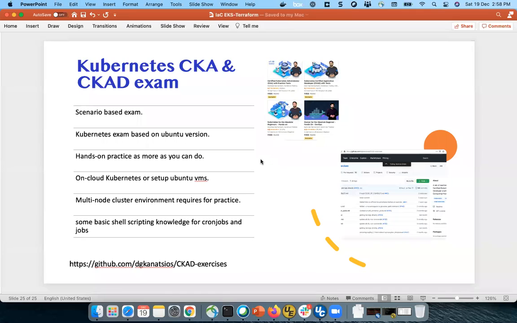I see. Like 17 or 18 questions are asked. When you say scenario-based, what is the meaning of scenario in this case? Scenario-based means there are multiple kinds of questions they ask. In one question, they will ask you to make some changes in existing pods, existing YAMLs, existing deployments. In another question, they will ask you to set up complete ingress resources.